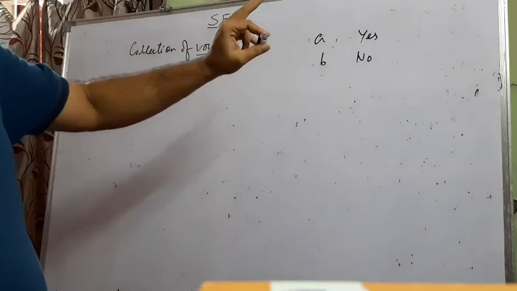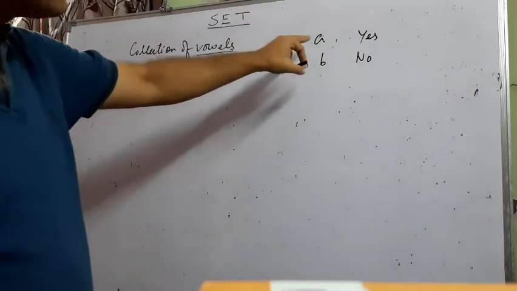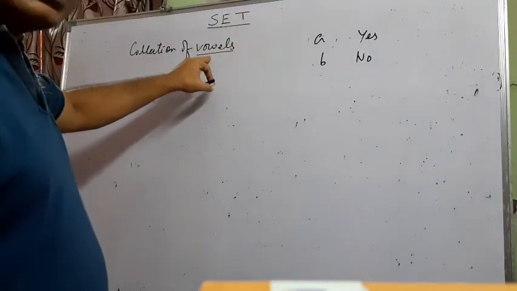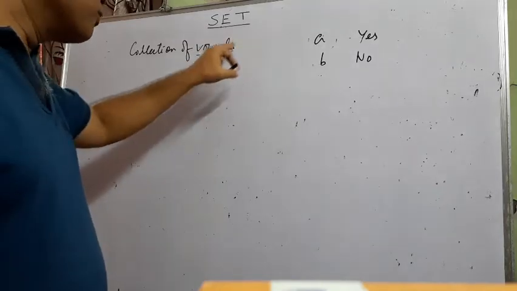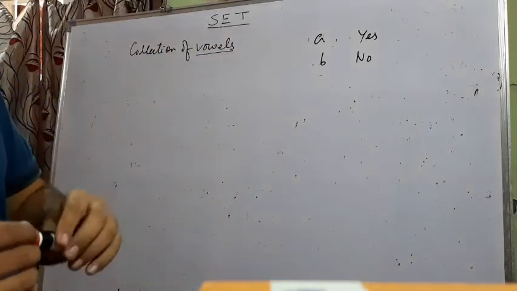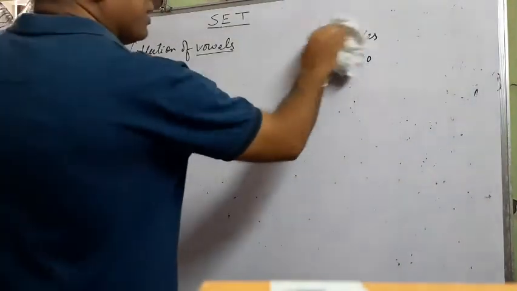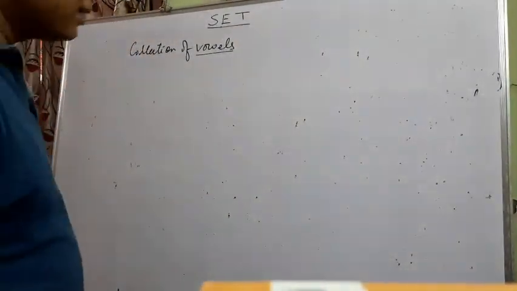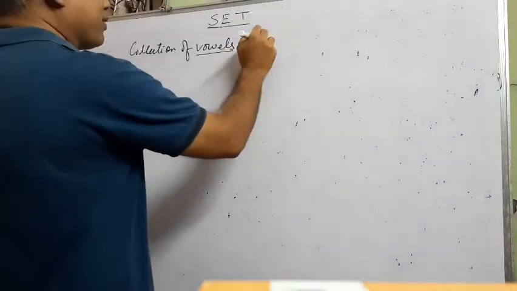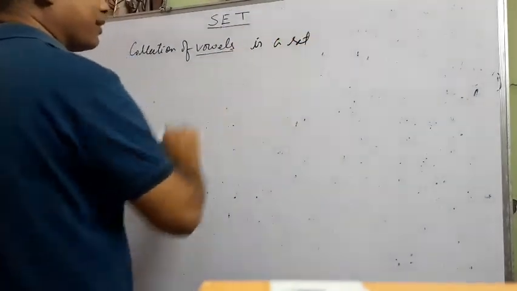Uniquely we can say whether this object follows this definition or not. So it is a well-defined object.